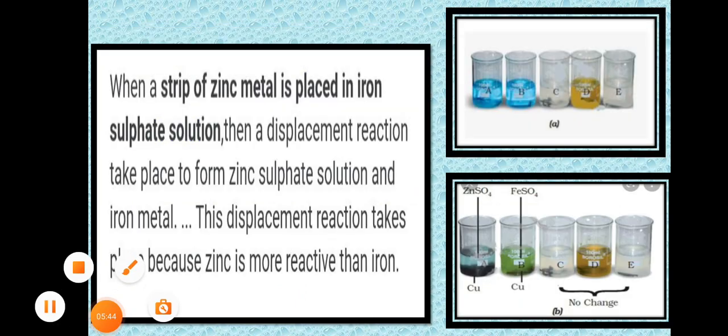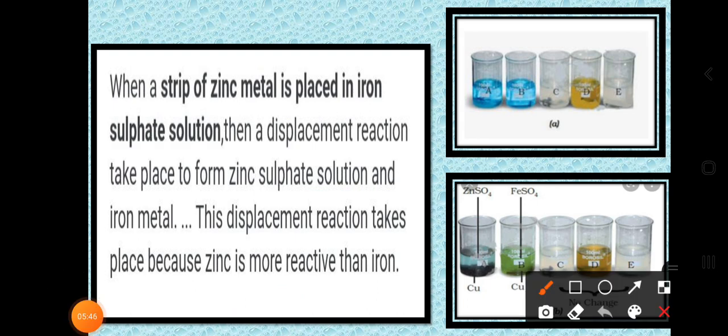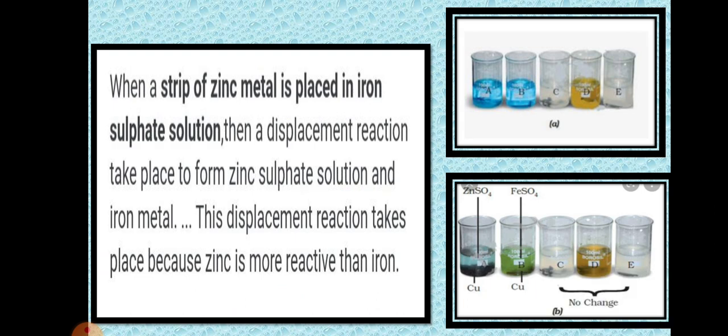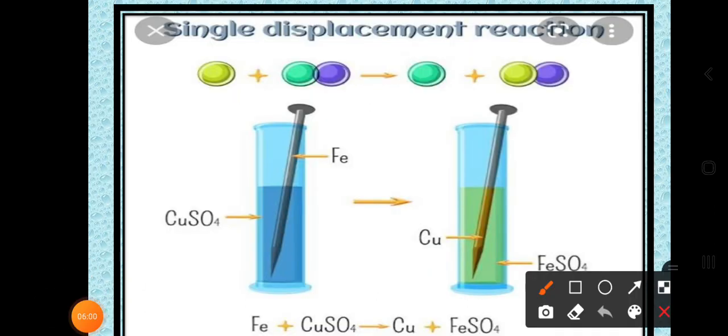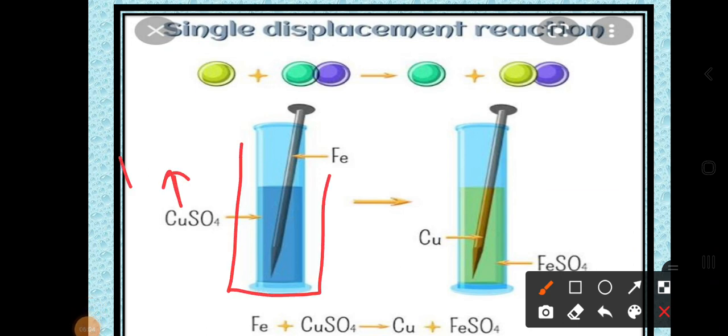Dear students, one activity we have here is the displacement of the metal. How is it considered here? Let's take one simple activity. This is the copper sulfate solution, which is blue in color, and you are going to add one iron nail to it.